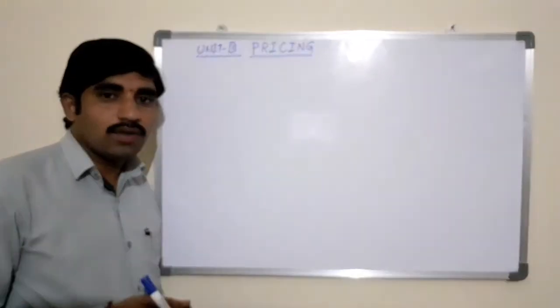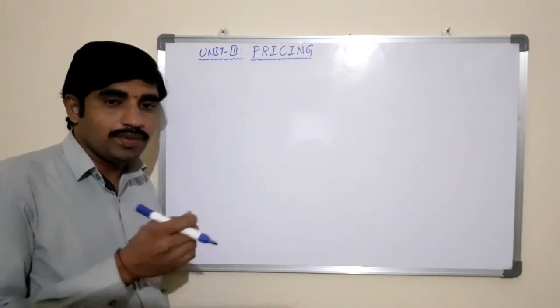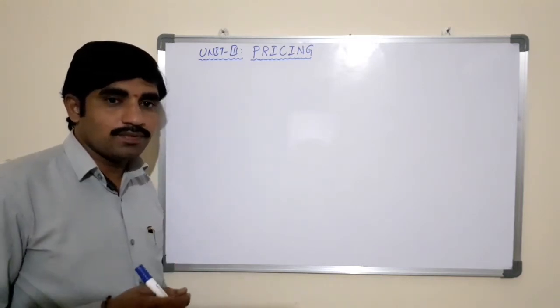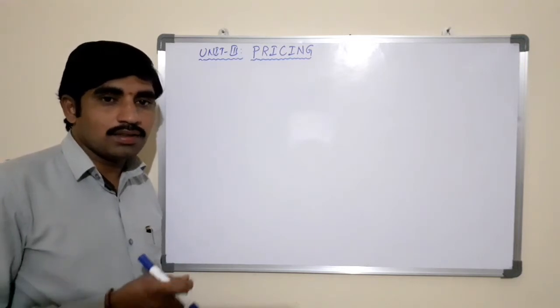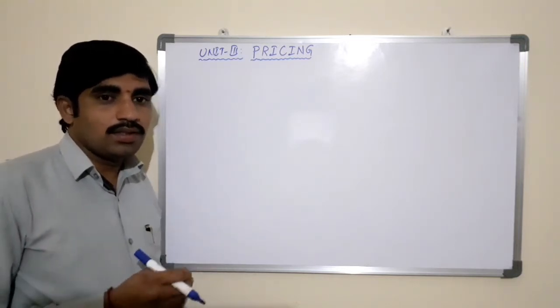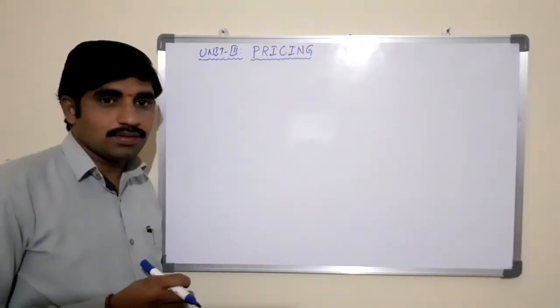So what are the different objectives? Here the pricing is used to meet the competition, maximize the profit, satisfy the customers, maximize the wealth of the organization, and also to meet the various operational objectives of the business.